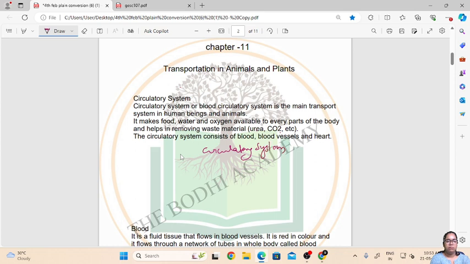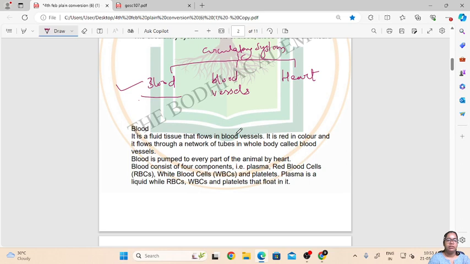The circulatory system is divided into three main components. First is the blood, then come the blood vessels and the heart. In today's class what we will learn is the blood: what it is made up of, and the different functions of blood. So today we will cover blood, which is the first constituent of the circulatory system.